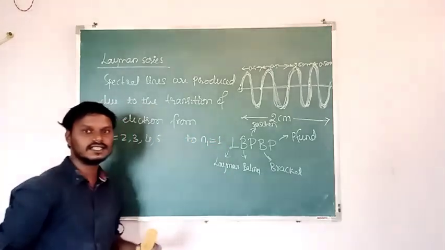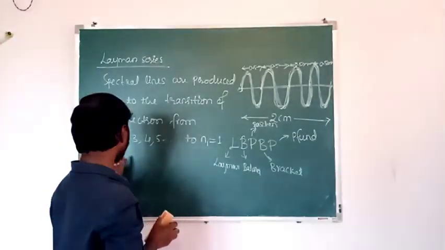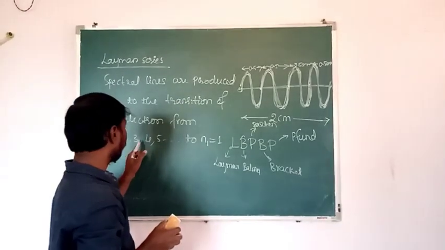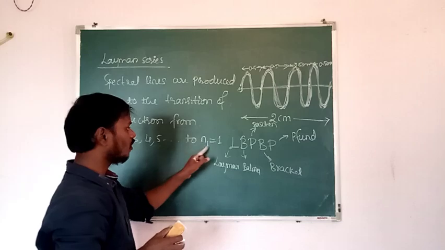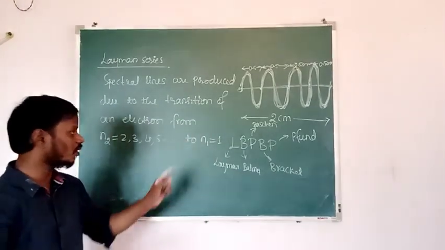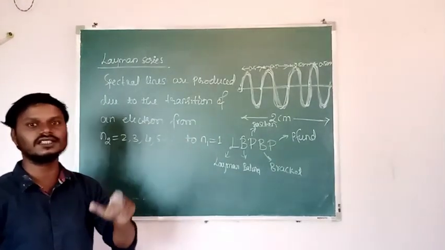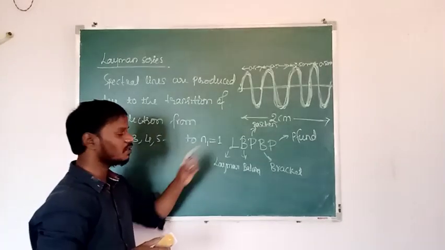Means in case of Lyman series, higher orbits are 2 or 3 or 4 or 5, but lower orbit is how much? 1. Means the ground state in the Lyman series can be taken as n1 is equal to 1.